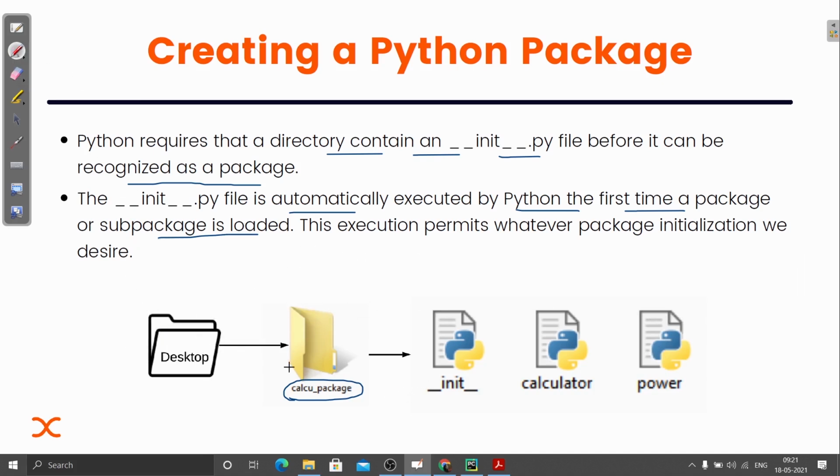And we know that whenever we import this package, or you can say this directory, this __init__.py will get executed. So I hope now how we can create a Python package is clear to you all. Okay, so let's just move to the next slide.